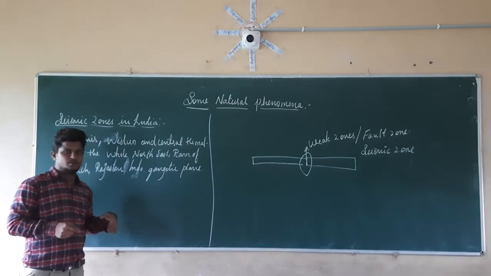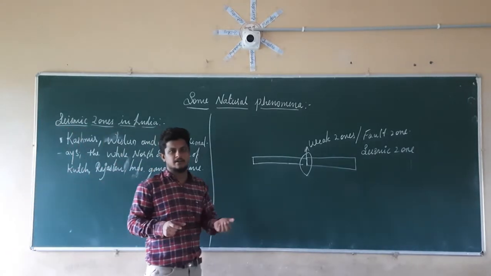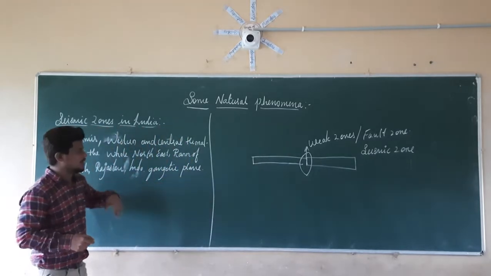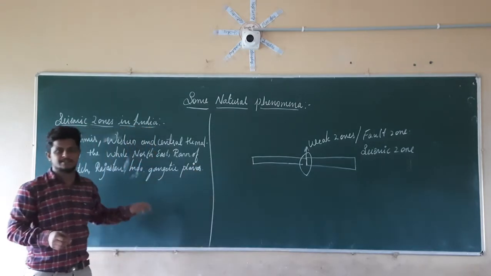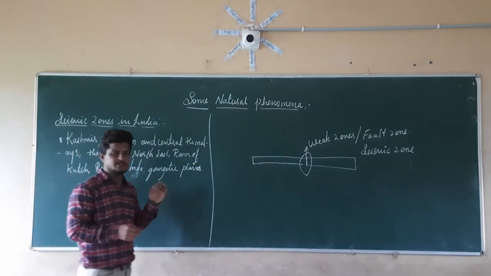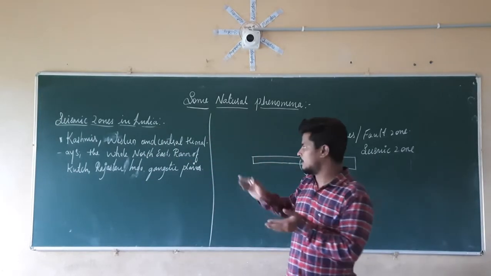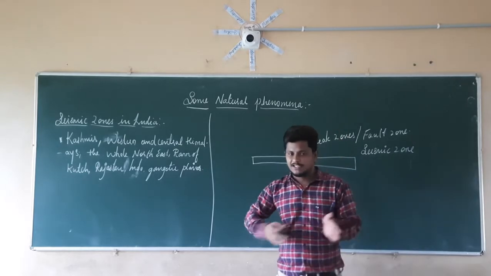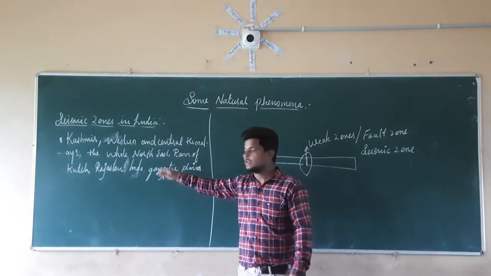The Indo-Gangetic Plain, the area covered by the Ganga river, the Gangetic Plain, is also known as a seismic zone in India. It is also one of the seismic zones in India. So what is the main reason for these becoming the seismic zones of India? The plate boundary in India is there at these regions.